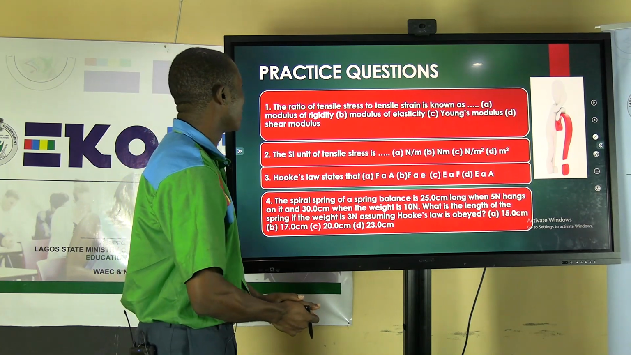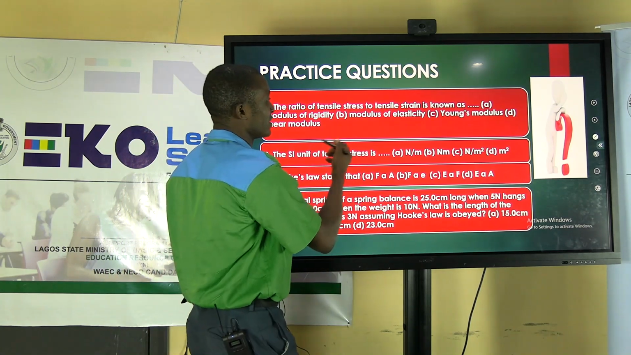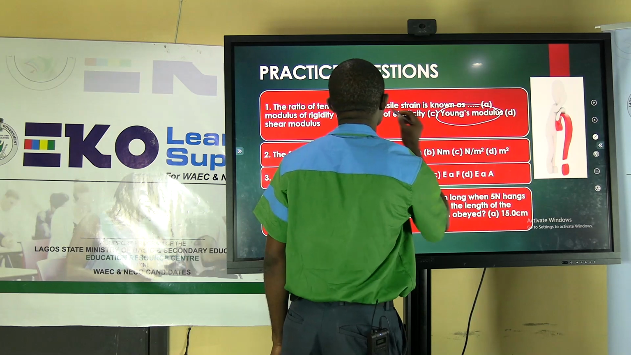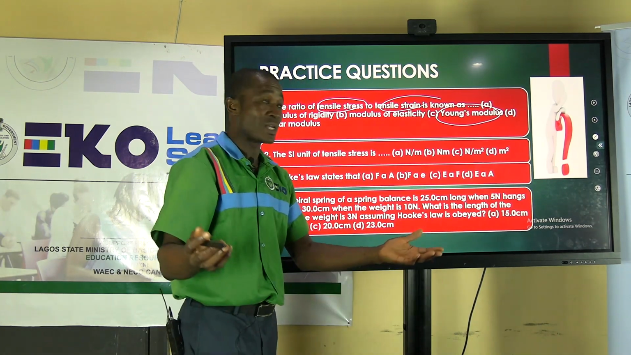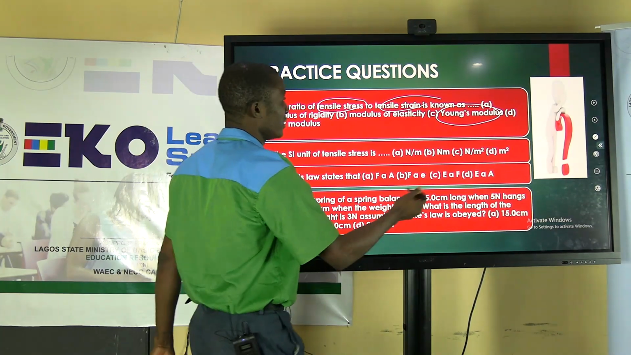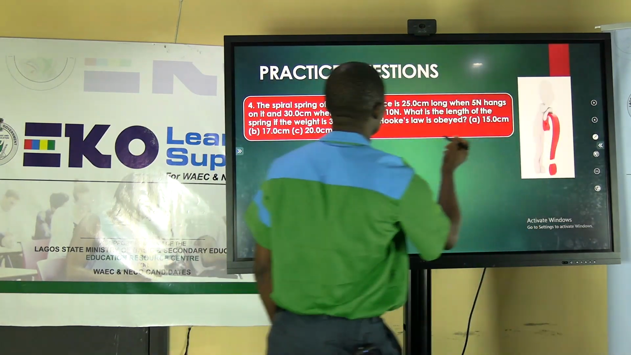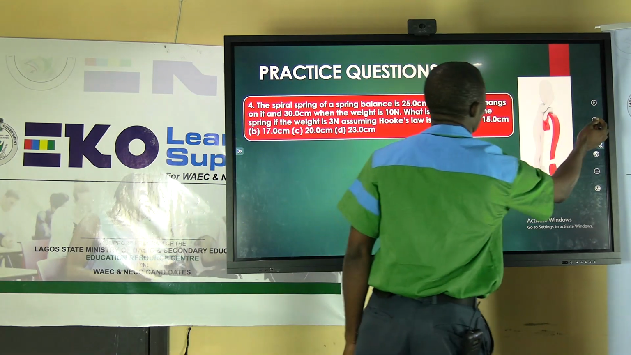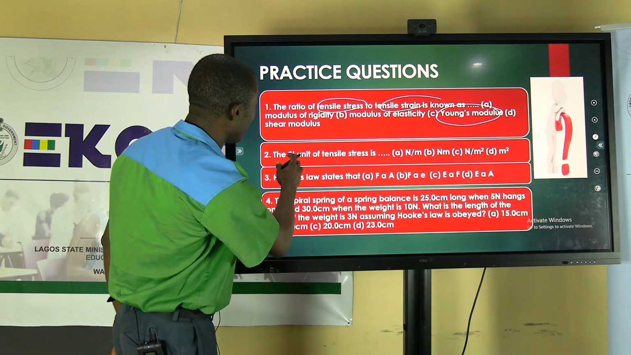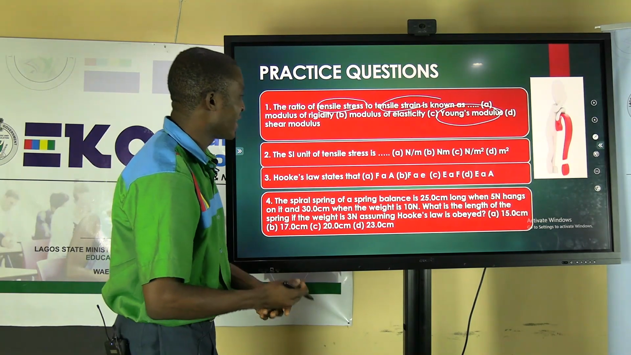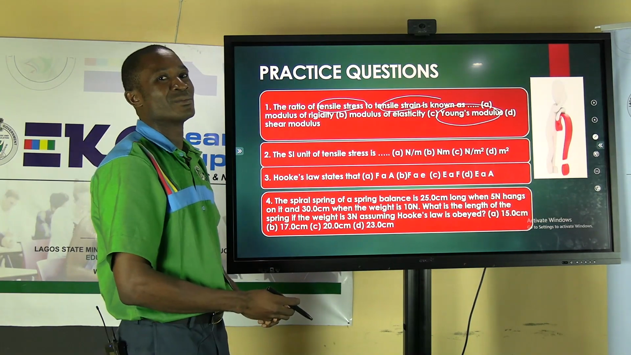So in this case now, remember that we have just done it. Young's modulus is the ratio of tensile stress to tensile strain. So which is the correct answer? The correct answer is obviously Young's modulus. The SI unit of tensile stress is what? Yes.